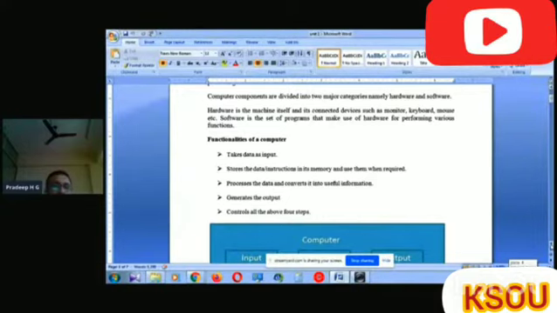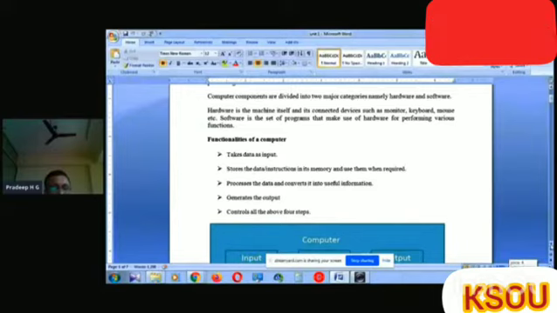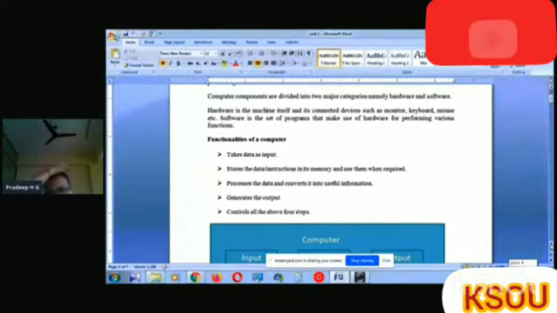It processes the data and converts it into useful information. It generates the output. It controls all the above four steps. That means all the processes carried out in the system are controlled automatically on the basis of the instruction sets, which are already written by software engineers.